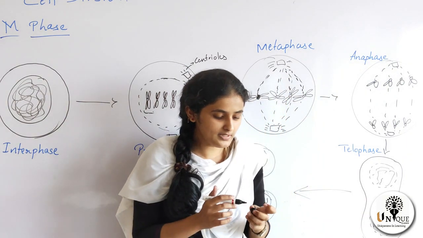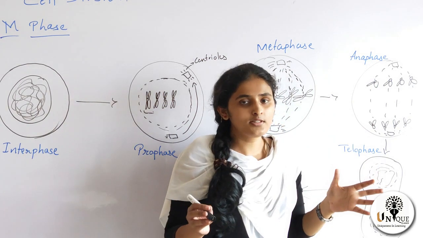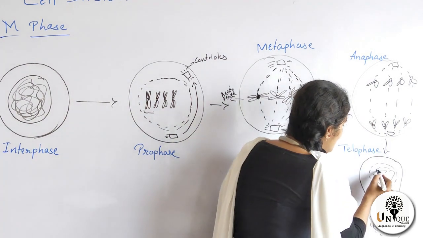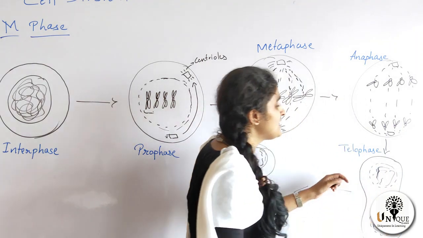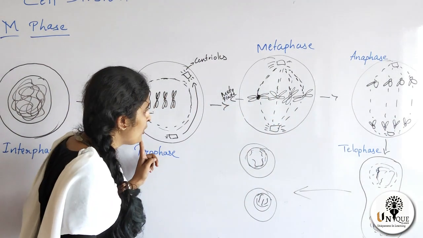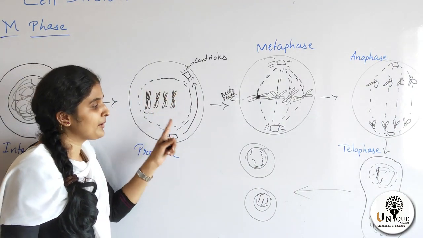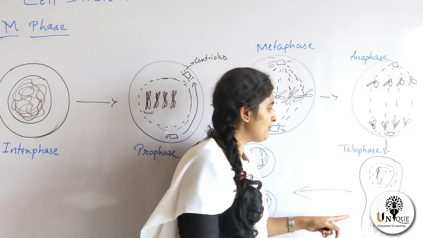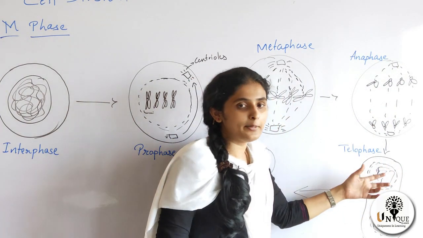In telophase, what happens? Chromosomes are settled at both the poles. This is exactly the opposite of prophase. What happens in prophase? There is disappearance of the nuclear membrane. So here the nuclear membrane is reappearing. All the cell organelles are reappearing here.